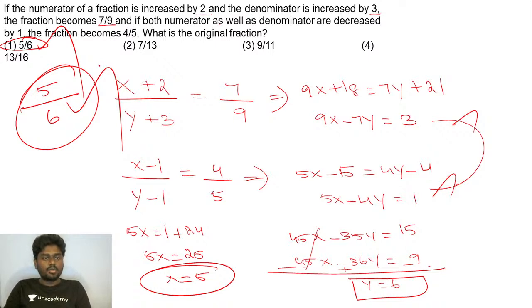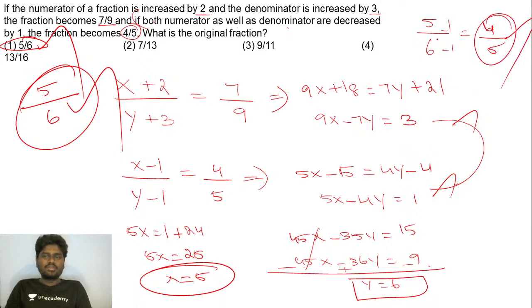Let me tell you how it works. Listen, according to the second condition, if you subtract 1 from both the numerator and denominator, you are getting a fraction of 4 by 5. If that is the case, then I can surely say that my numerator should be 5 and denominator should be 6, so that if I subtract 1 and 1, I'll be getting 4 by 5.